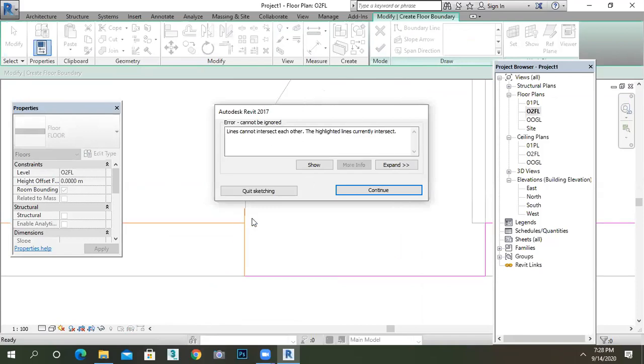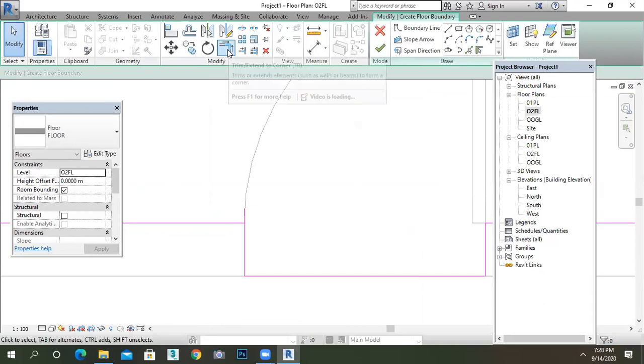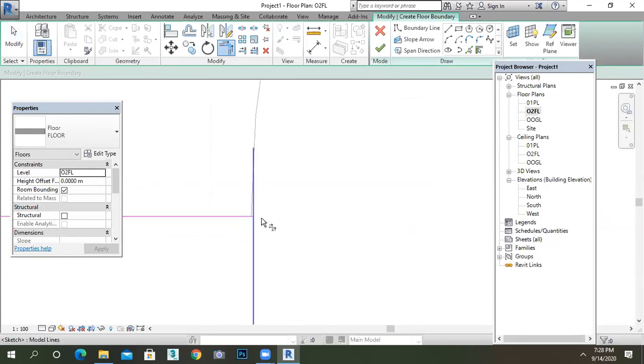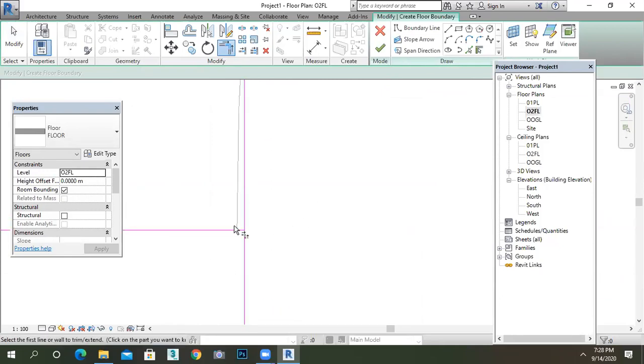Here, see, the lines are intersecting. I have to close it. Then say continue and use the fillet option for that. We just want to fillet it. Take a fillet. Just select which portion you want. Okay. Select this and this. Getting it?